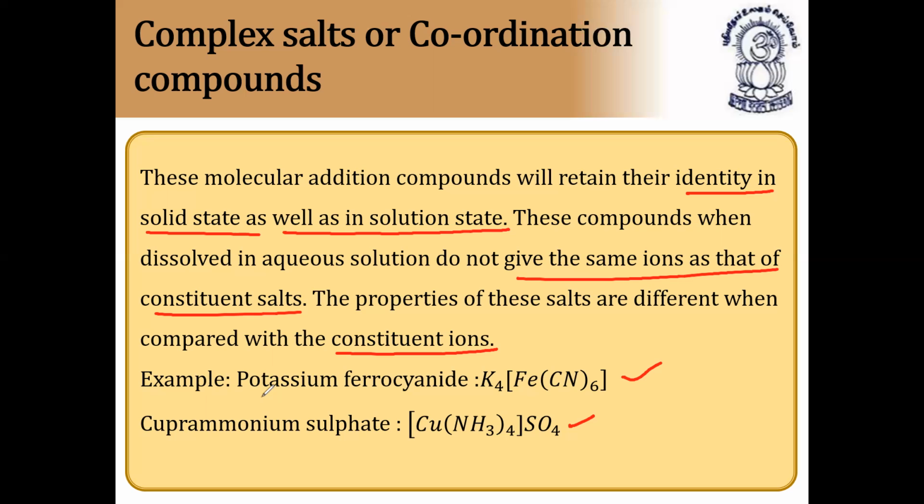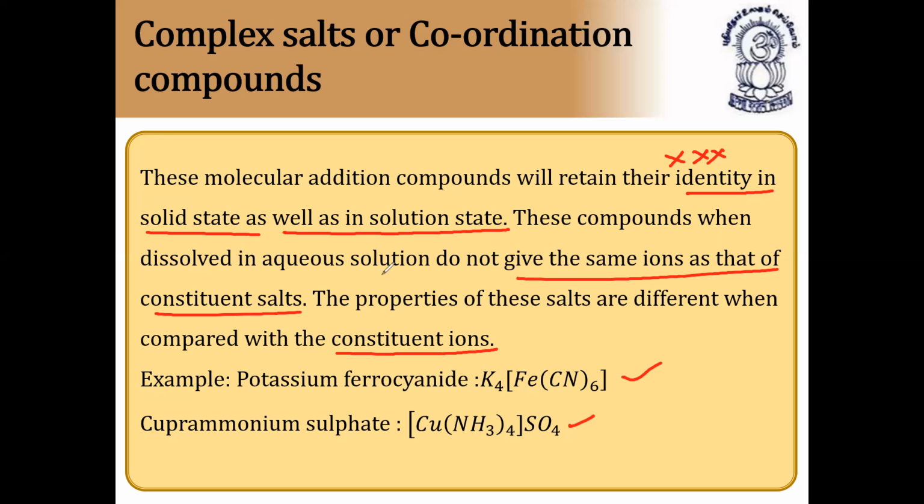The molecular addition compounds, when evaporated, form crystals. These crystals are divided into two types: double salts and coordination compounds. These are molecular addition compounds. In coordination compounds, the molecular addition compounds retain their identity in solid state as well as in solution state, whereas double salts do not retain their identity. That's why this point is important.